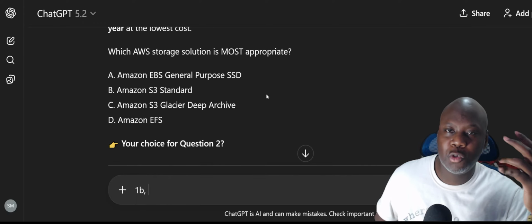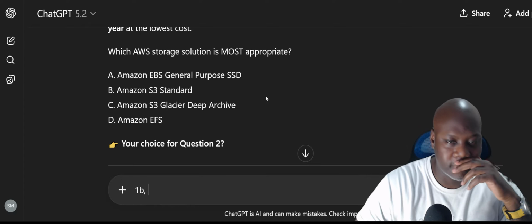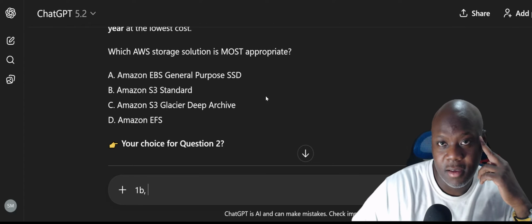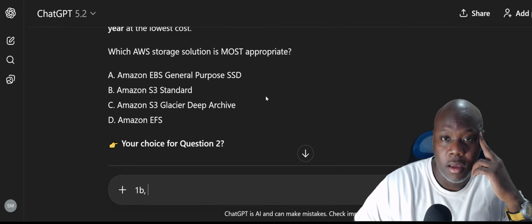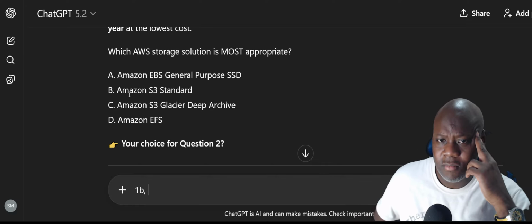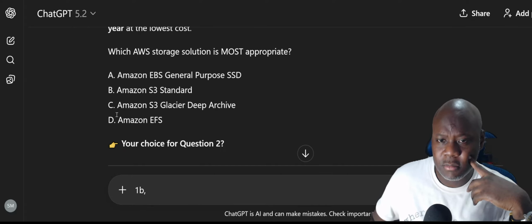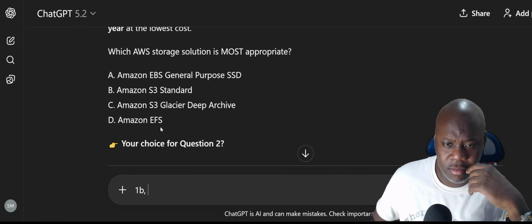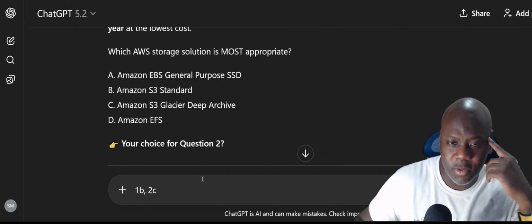So we got different types of storage with S3. S3 buckets is where you store your info. It's like a hard drive for your cloud infrastructure. That's where you store all your stuff. So we got Amazon Elastic Block Storage, general purpose SSD. That sounds expensive. Amazon S3 Standard, that's the most expensive. Amazon S3 Glacier Deep Archive. Amazon Elastic File Storage. All right, the answer is definitely C. It's giving me baby questions.